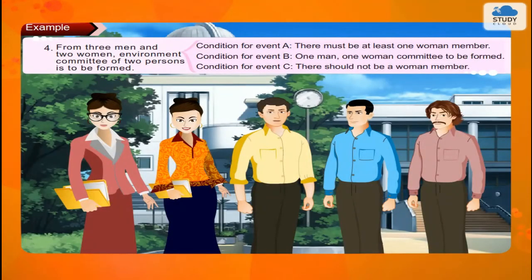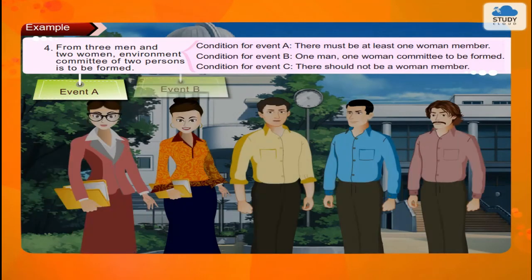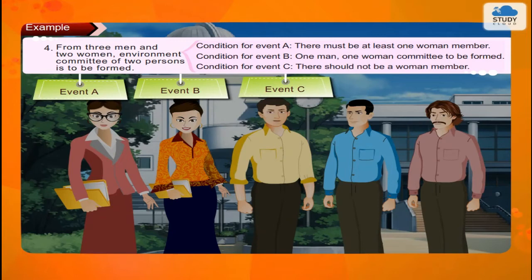4. From 3 men and 2 women, an environment committee of 2 persons is to be formed. Condition for event A, there must be at least one woman member. Condition for event B, one man, one woman committee to be formed. Condition for event C, there should not be a woman member.